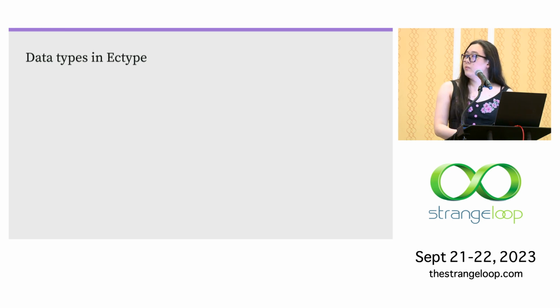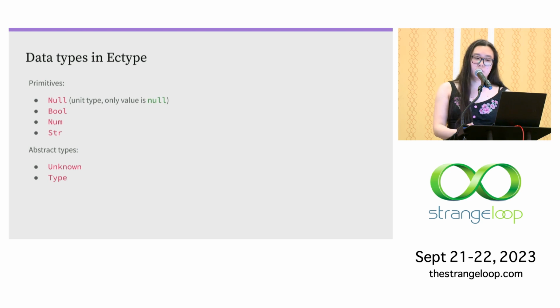And so here's a quick overview of the data types in Ectype. In Ectype, the convention is for types and only types to begin with uppercase letters. So all the primitives are represented with constants. We have null, which is our unit type. And then null also shows up a lot because undefined is forbidden in Ectype. And then we have Boolean, number, and string, which are familiar.